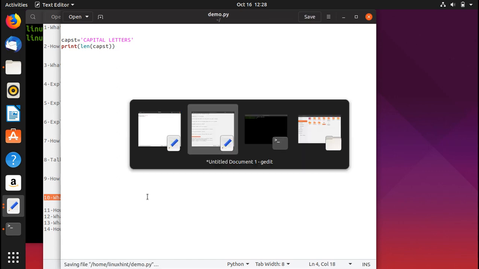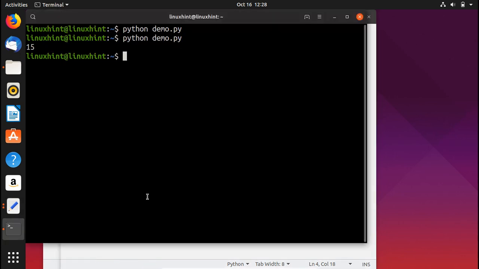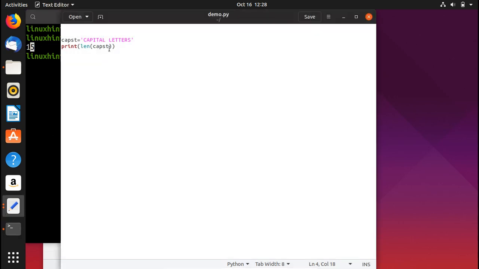So we save it, we run it, and you can see that the result is 15. Let's manually count it as well: 1 2 3 4 5 6 7 8 9 10 11 12 13 14 15. So it has counted this space as a character as well. I hope you've got the point.